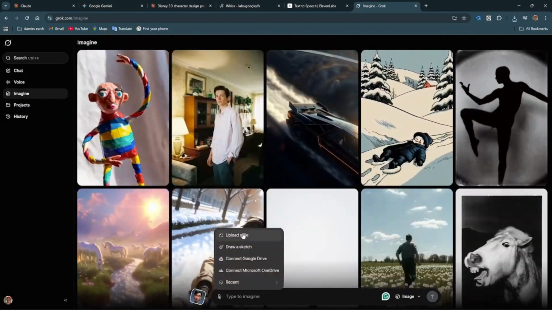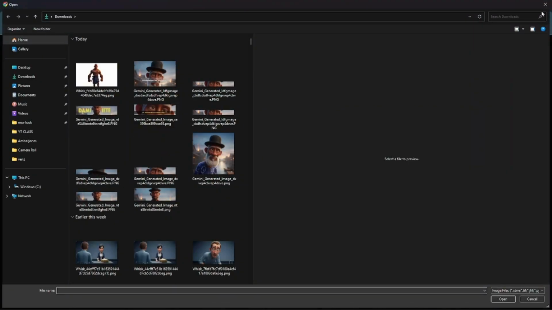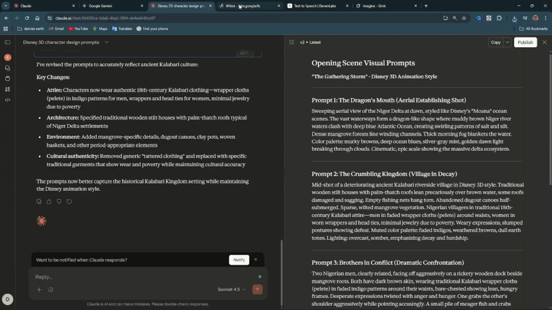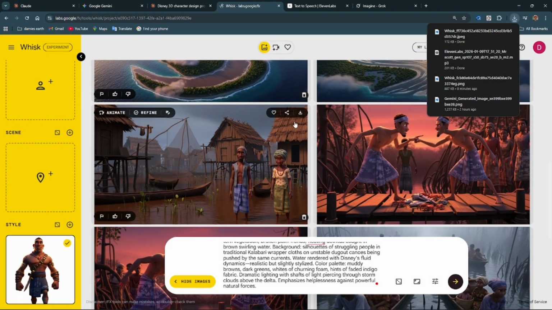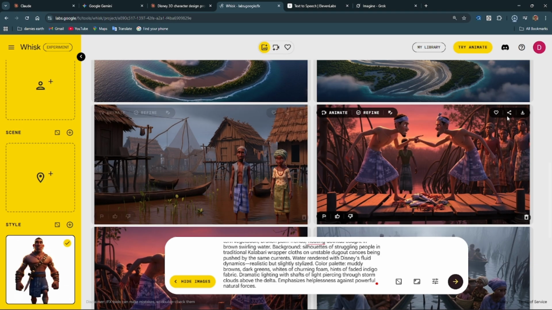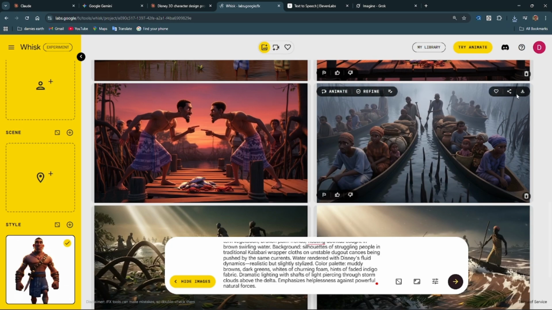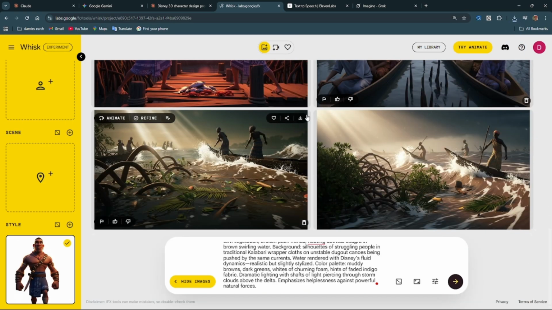So now what I want to do is start. Sorry, I realize I have not downloaded my images yet. So we'll go here and start downloading our images one after the other. We'll download this one, this one, this one, and this part and this other one.